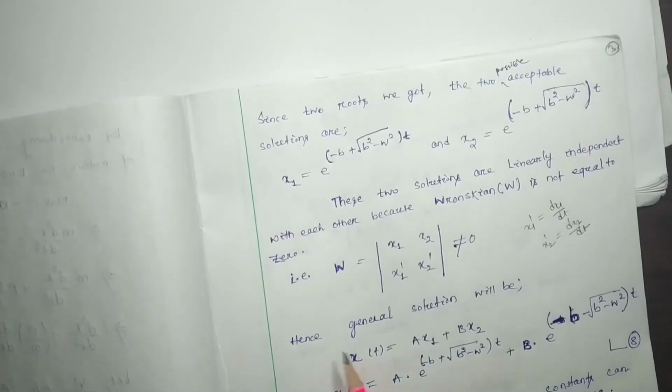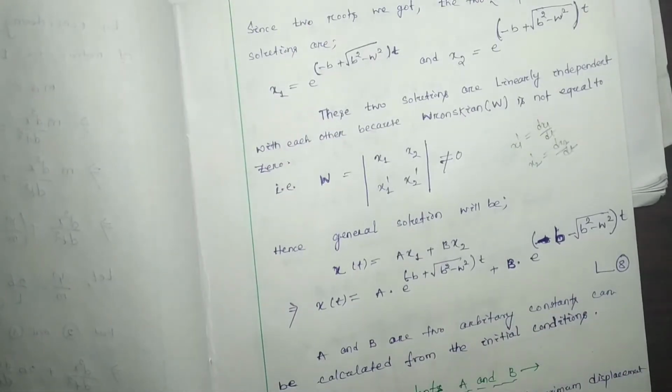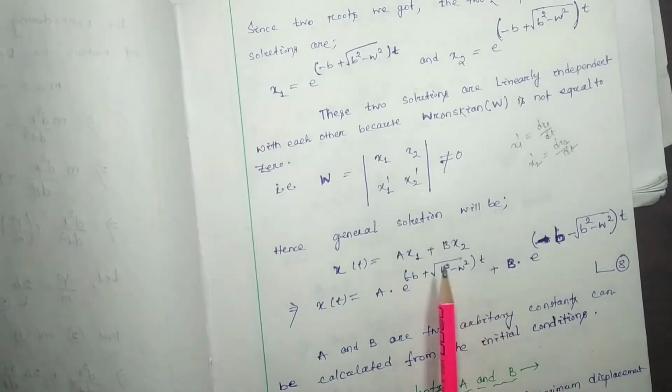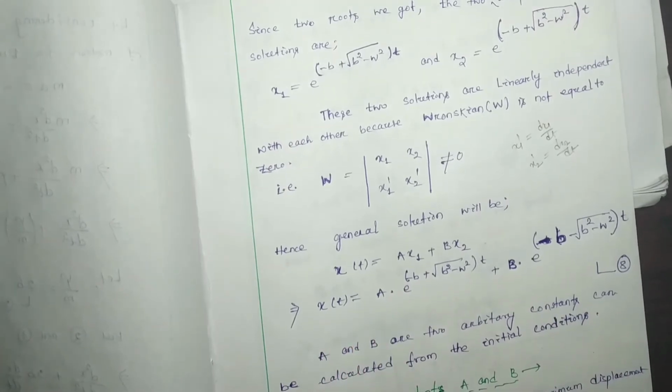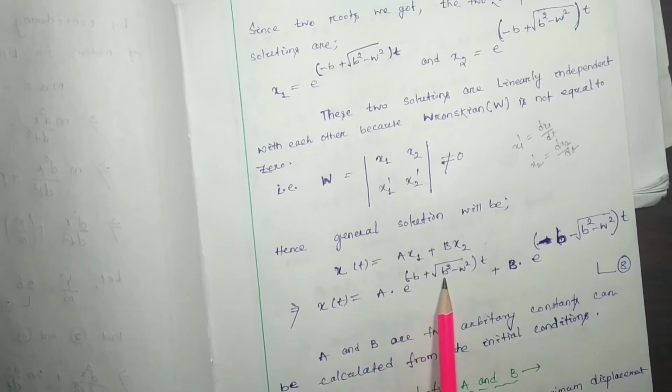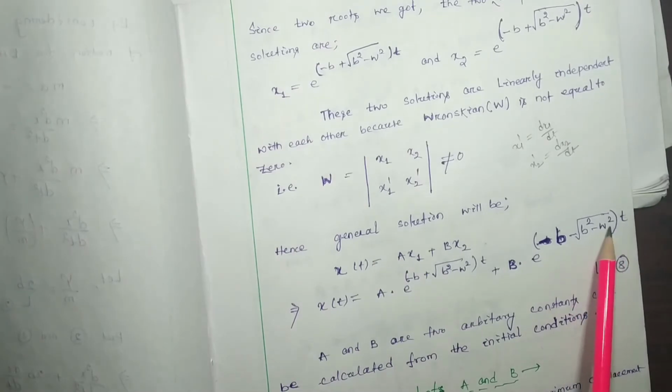So the general solution will be the linear combination of the two acceptable solutions. The linear combination will be a x1 plus b x2, that implies x(t) equal to a into e to the power minus b plus square root of b square minus omega square, into t, plus b into e to the power minus b minus square root of b square minus omega square, whole into t.